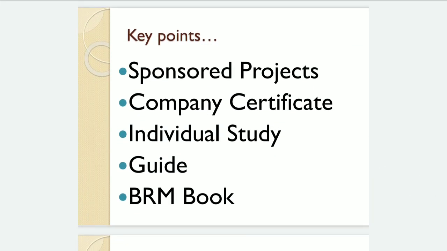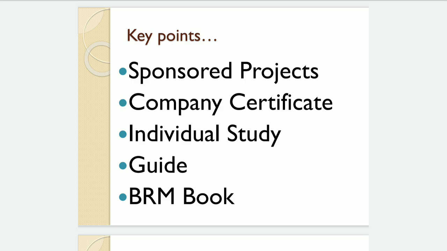Another important point is that your project can be a sponsored project, so you can contact your guide for more details. If any organization is funding you to solve that problem, then along with your guide you can do a sponsored project, and you can fetch 5,000, 10,000, 20,000 etc. amount. Then you will get a company certificate. A company certificate is important if you are collecting primary data.